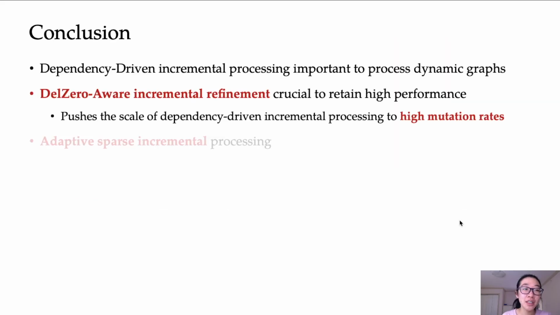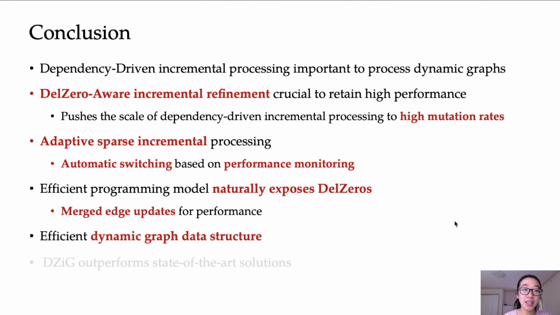To conclude, dependency-driven incremental processing is important to maintain high performance while processing streaming graphs, and GraphBolt already took a large step in this direction. DZIG takes the next big leap in pushing the scale of dependency-driven incremental processing to high mutation rates, and it does so using its DelZero-Aware incremental refinement strategy. DZIG also incorporates important techniques like adaptive incremental processing, merged edge updates, and efficient dynamic graph data structures that enable it to deliver high end-to-end performance and significantly outperform the state-of-the-art solutions.